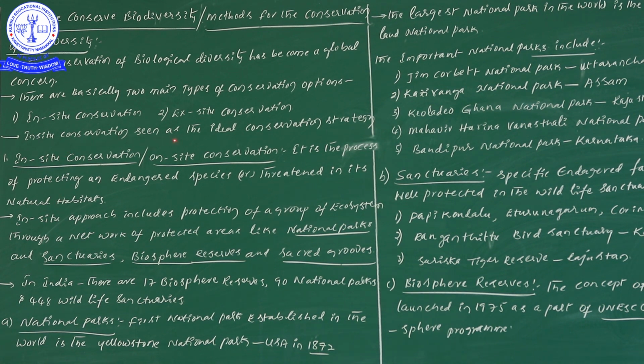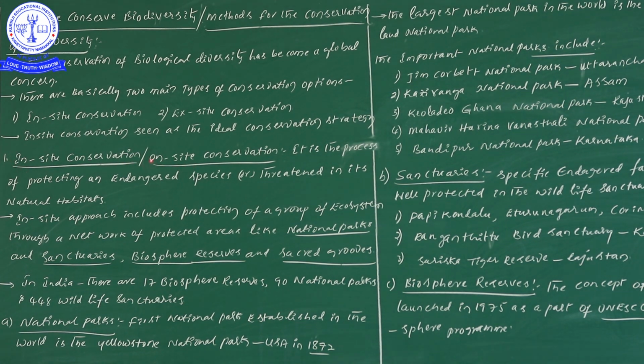Sometimes they may ask which type of conservation is the ideal conservation strategy, and our answer must be in situ conservation. Now let us start to learn in situ conservation first.